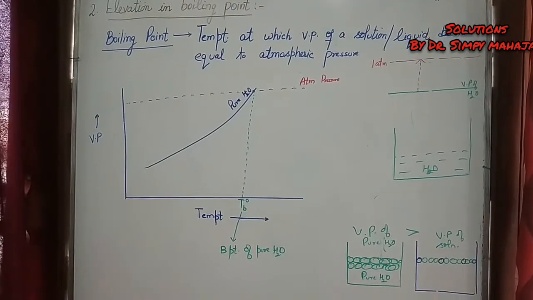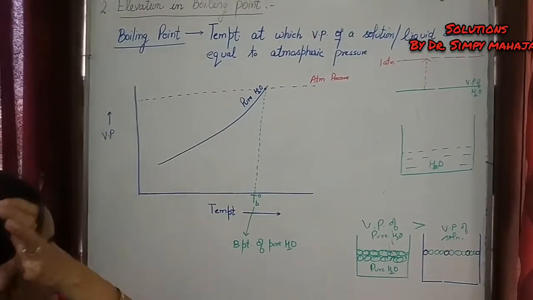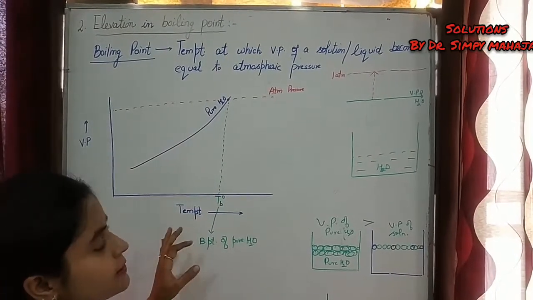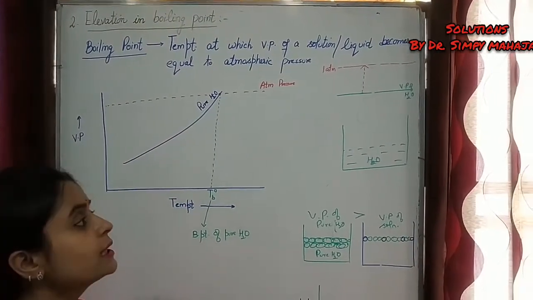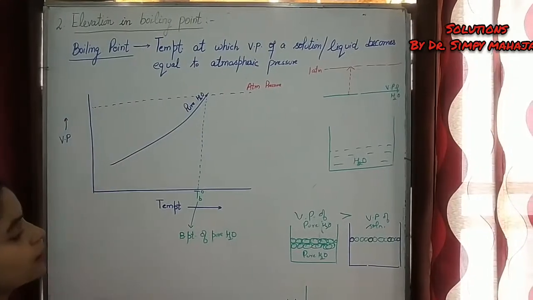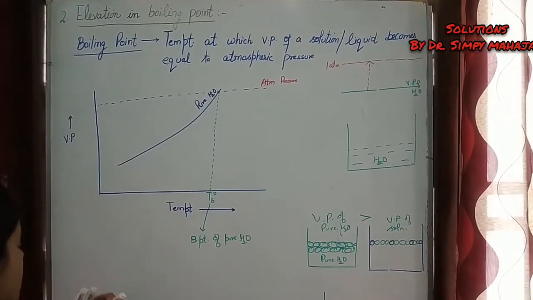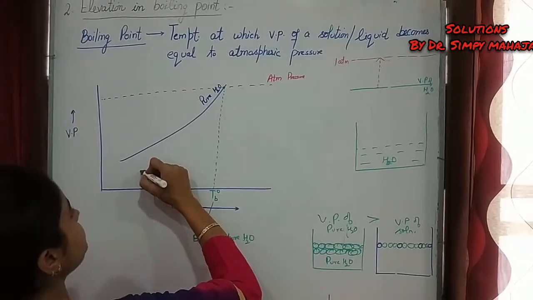Now, if we consider a solution having non-volatile solute in it, then its vapor pressure undergoes a decrease, as you studied in relative lowering in vapor pressure. So the curve is like this.